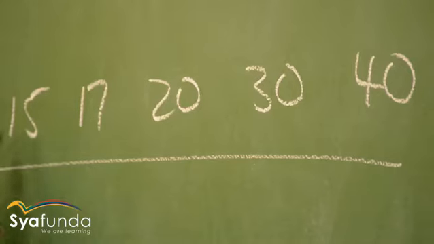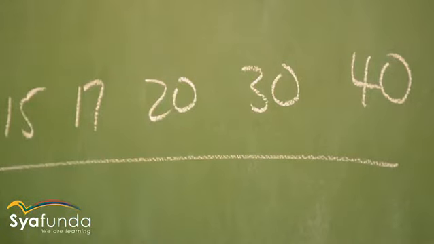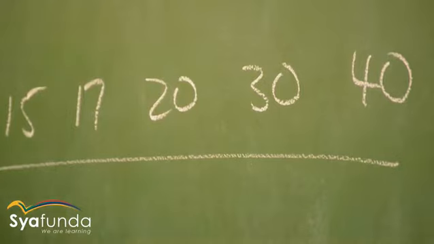It goes up. This is 15, 17, 20, 30, and 40. Now it is arranged in an ascending order. It goes from the lowest to the biggest. Or I can start from 40 downwards. It doesn't matter where I start.